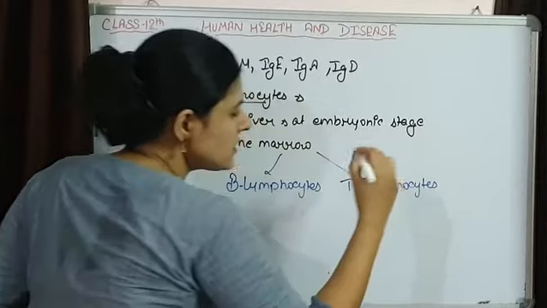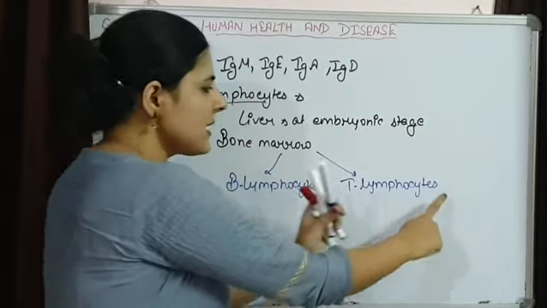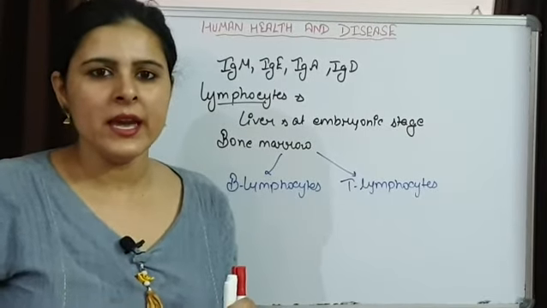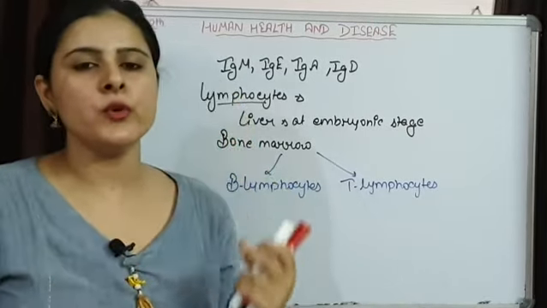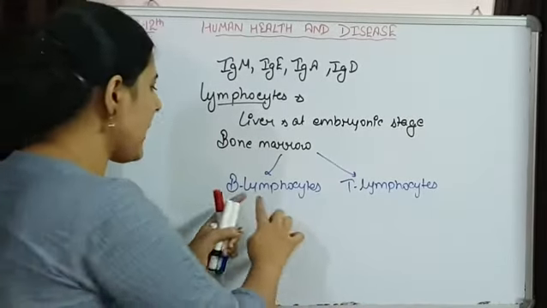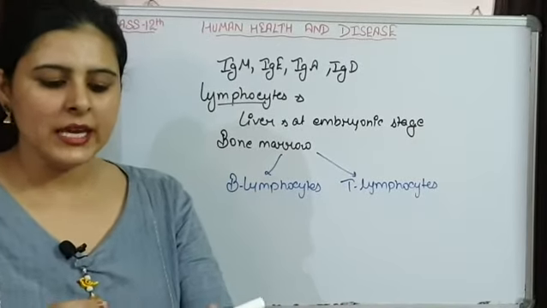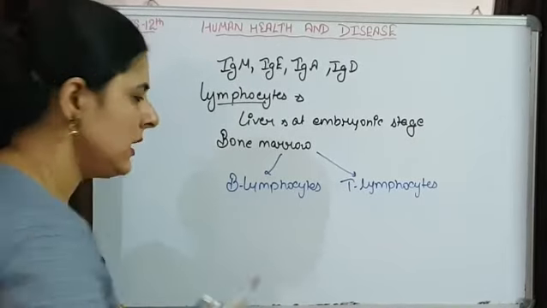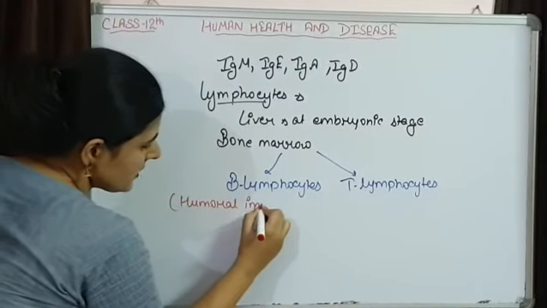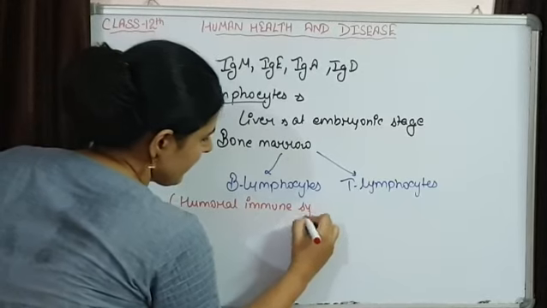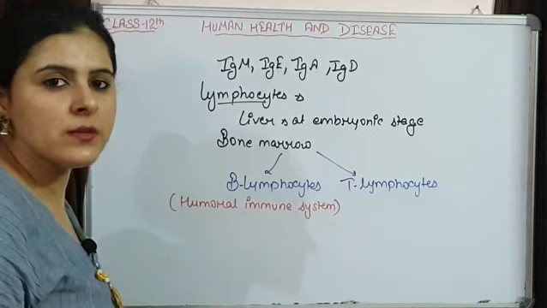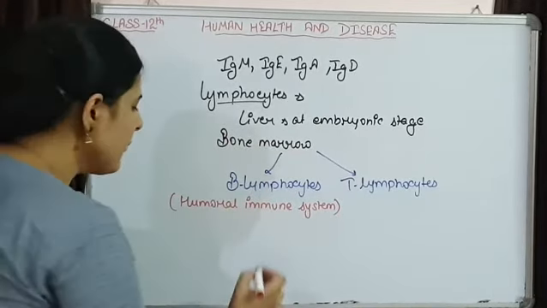So our immune system has both B lymphocytes and T lymphocytes, which function differently and provide us with different immune systems. The specific immune system provided by B lymphocytes is known as the humoral immune system, or antibody mediated immune system, because it is responsible for the production of antibodies.